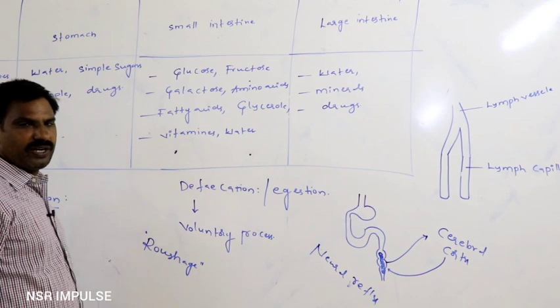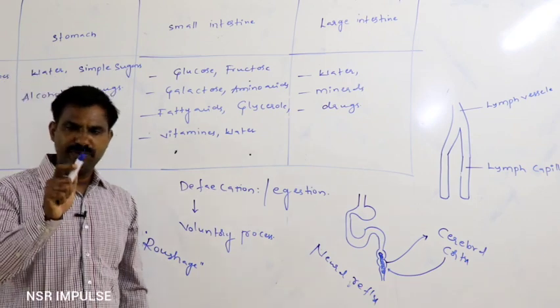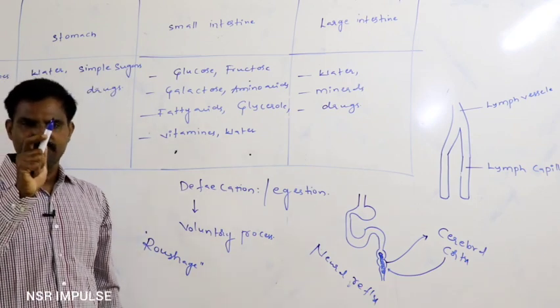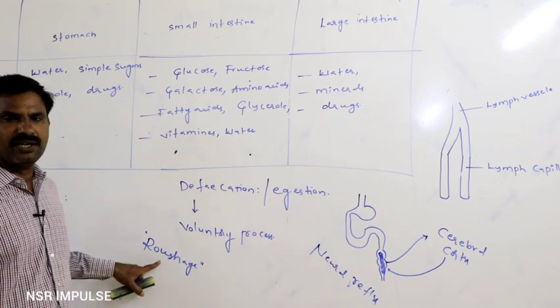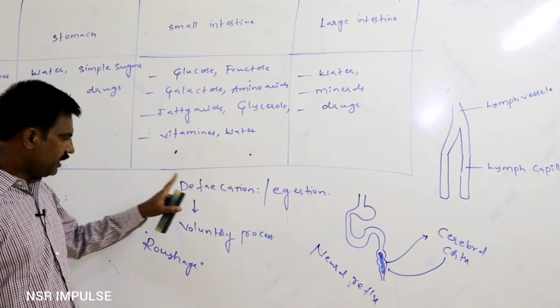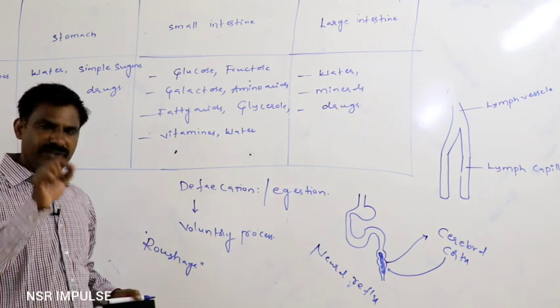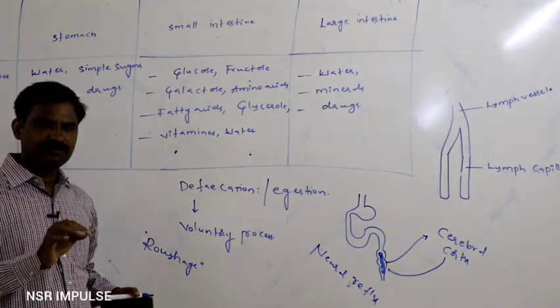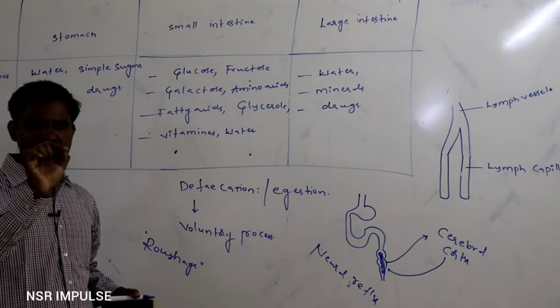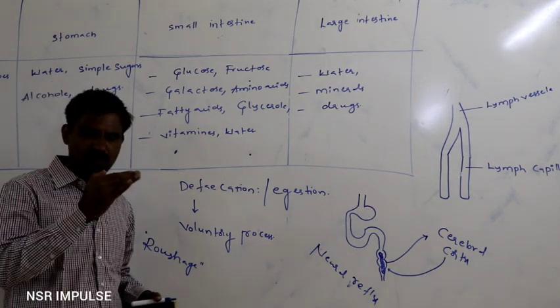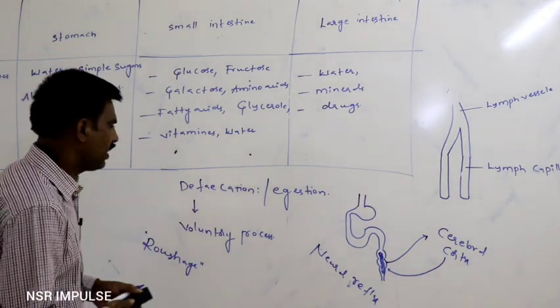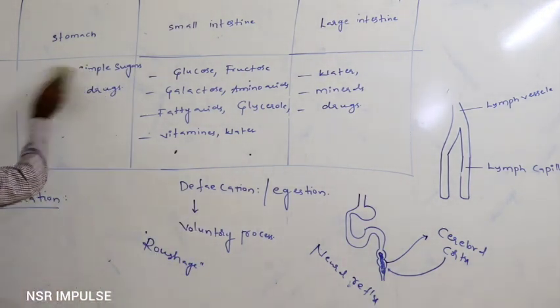The plant fibers which may be retained as they are in the feces of the person without getting any change are said to be the roughages. In that way, defecation is nothing but the process of elimination of the undigested, unabsorbed food which is present in the rectum to the outside, and that is said to be defecation.